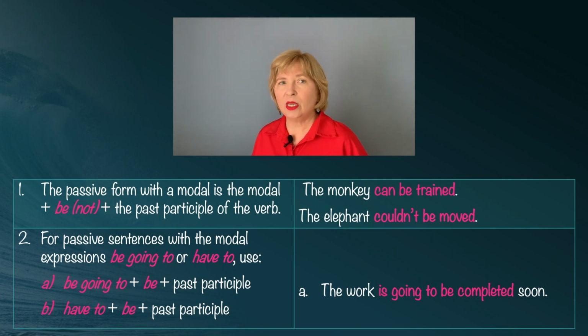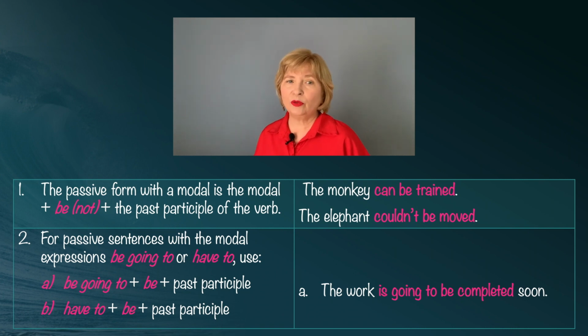The first be in be going to is conjugated because that's the informal future tense. You know, when you say I'm going to go to the store, that's am going to, so the first be is conjugated. Second one, the one before the past participle, is just the word be. Don't get confused with these.